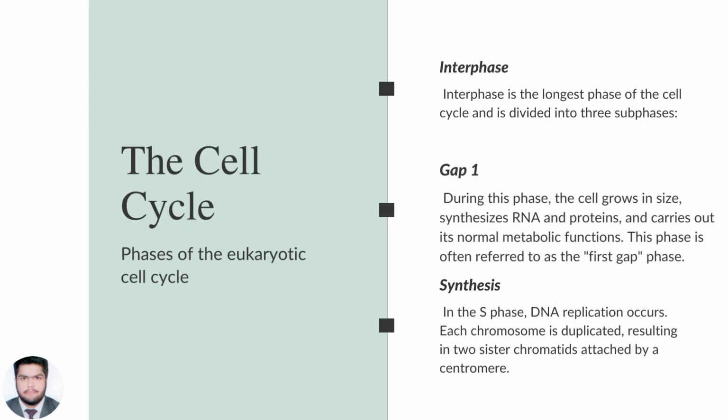The cell cycle. Phases of the eukaryotic cell cycle. Interphase. Interphase is the longest phase of the cell cycle and is divided into three subphases. G1. During this phase, the cell grows in size, synthesizes RNA and proteins, and carries out its normal metabolic functions. This phase is often referred to as the first gap phase. Synthesis. In the S phase, DNA replication occurs. Each chromosome is duplicated, resulting in two sister chromatids attached by the centromere.